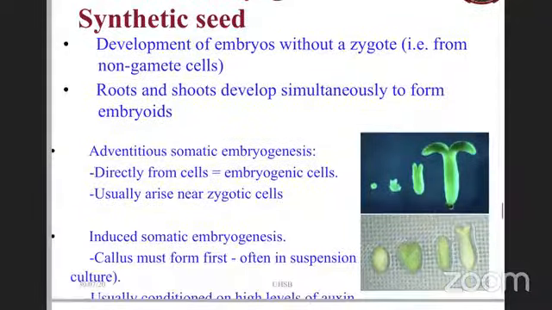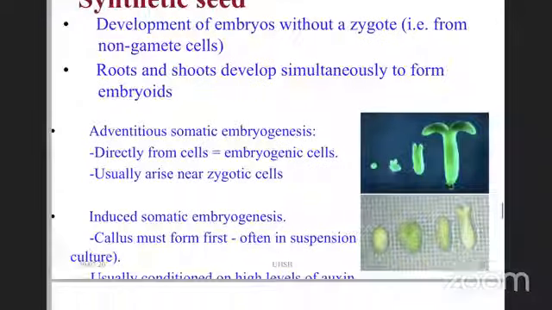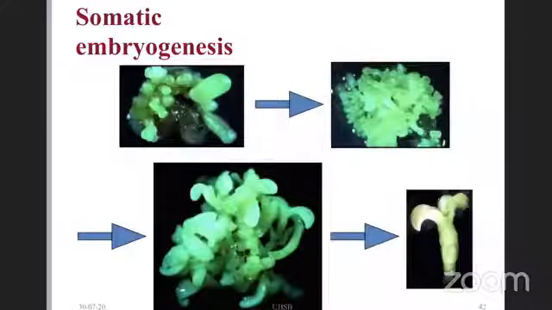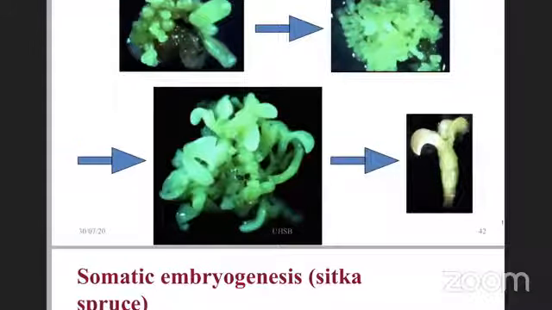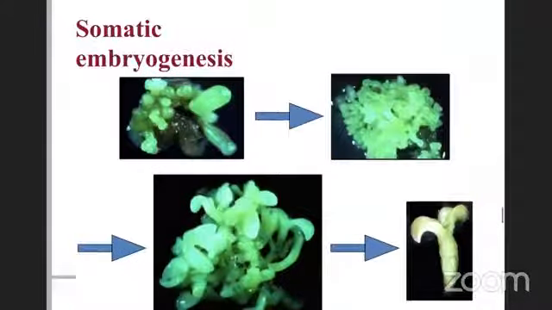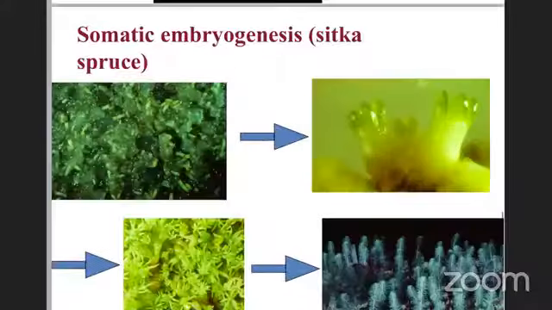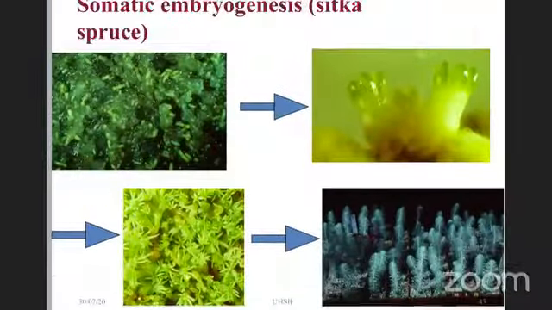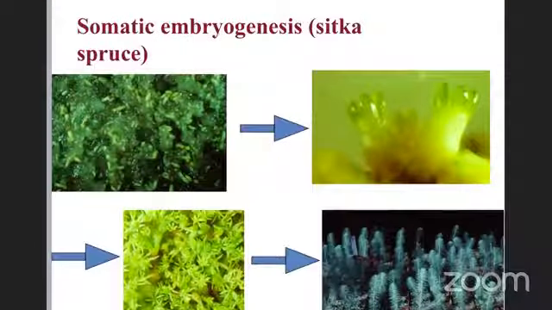One can do that. Somatic embryogenesis, beautiful papers are there. In fact, in the early 1980s and early 90s, a lot of effort went into synthetic seed development. You can see here, in case of Sitka spruce,